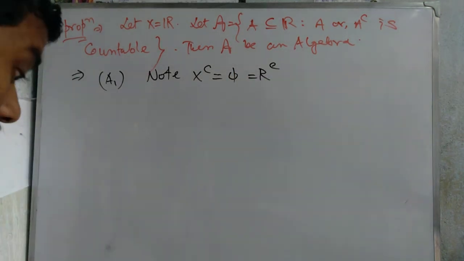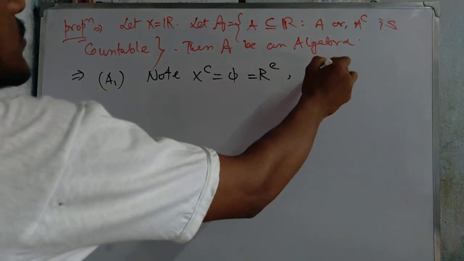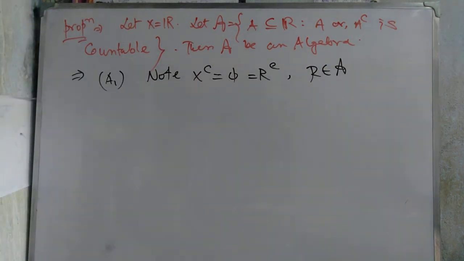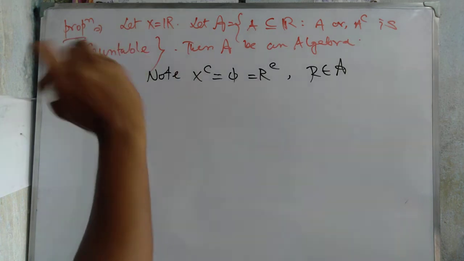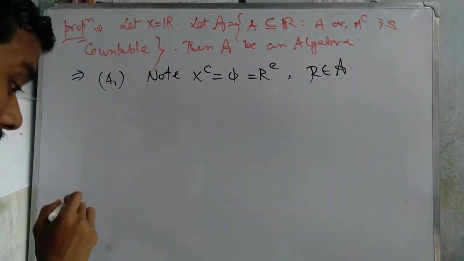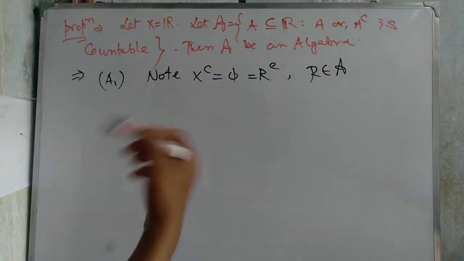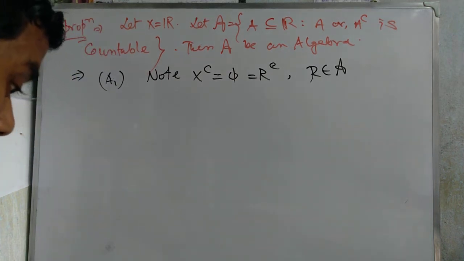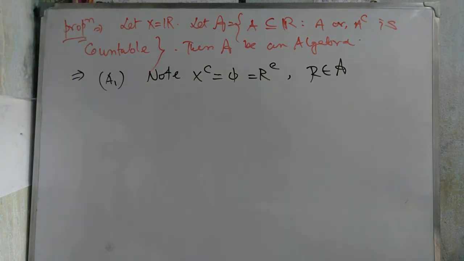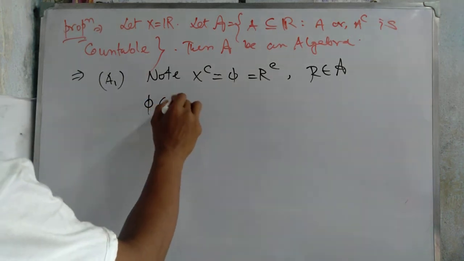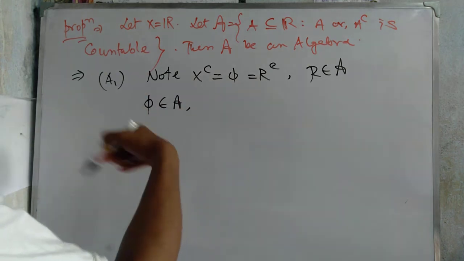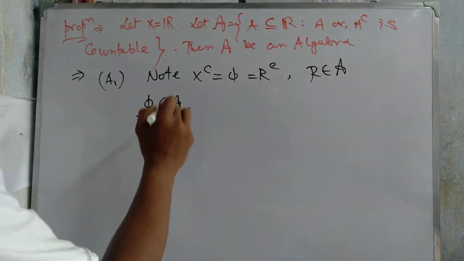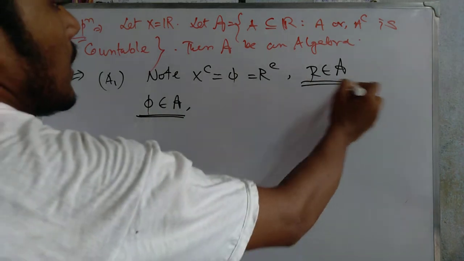R complement equals phi, and phi is countable, so R belongs to script A. Obviously, R belongs to A and phi belongs to A. Why? Because either A is countable or A complement is countable. The complement of phi is R and phi is countable, so phi is here and R is here.